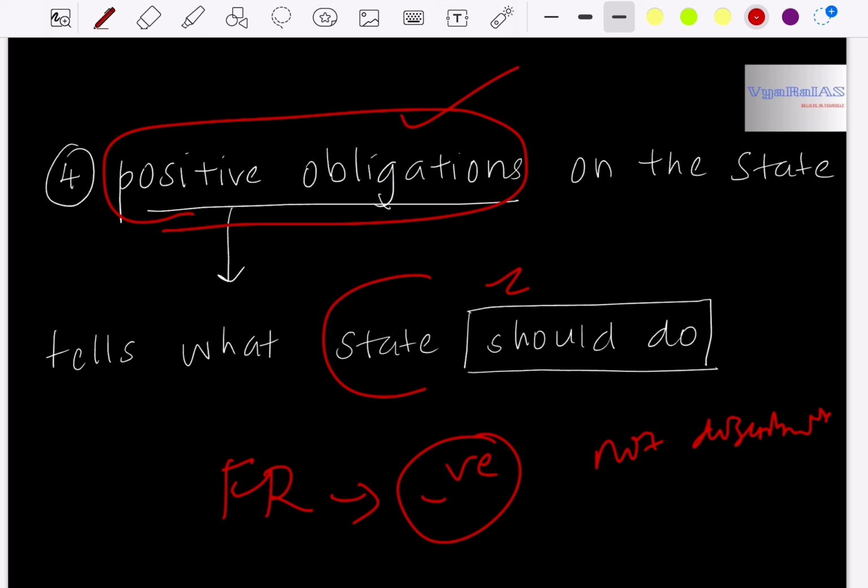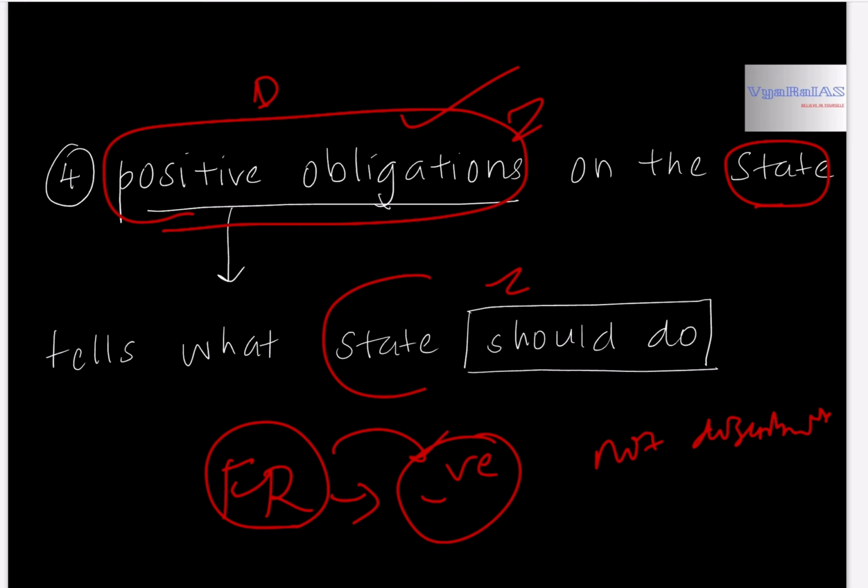So they tell the state not to do all these kinds of things which violate the fundamental rights of people, right? So fundamental rights were negative obligations on the state, whereas DPSP is positive obligations on the state. That is, it tells the state to do certain things. Hence this is called positive obligations on the state.